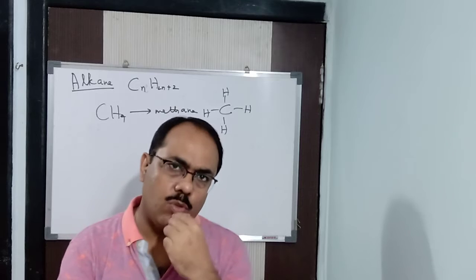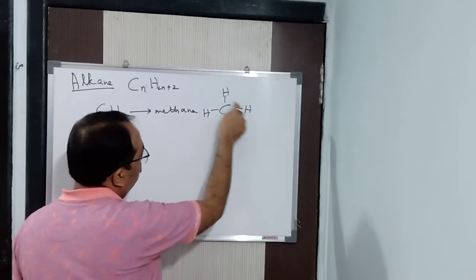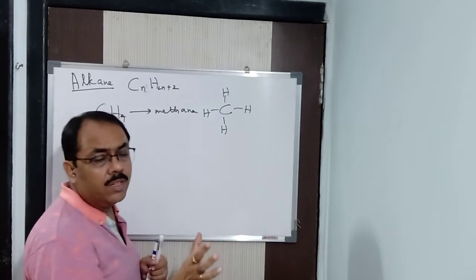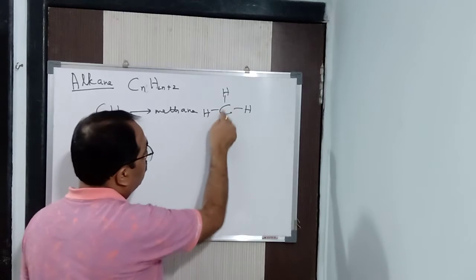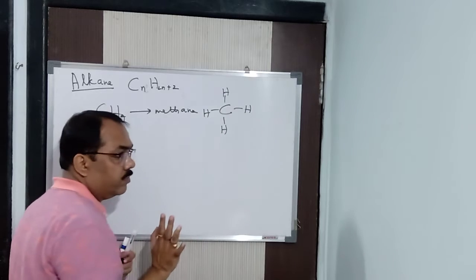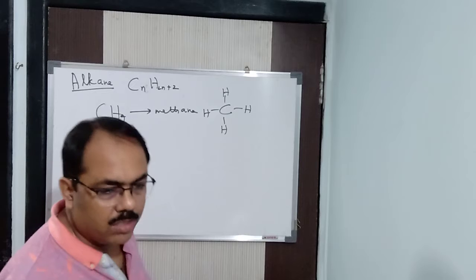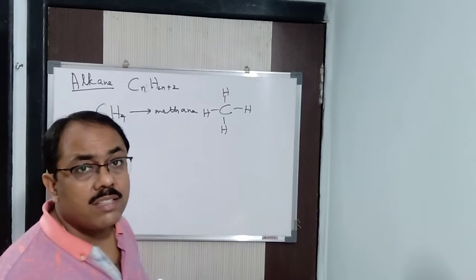Now what do you mean by saturated? Saturated means all four bonds of the carbon atom are satisfied, because carbon is tetravalent, with a maximum of four bonds, and all four are satisfied by hydrogen. As it is fully satisfied, it is said to be saturated.